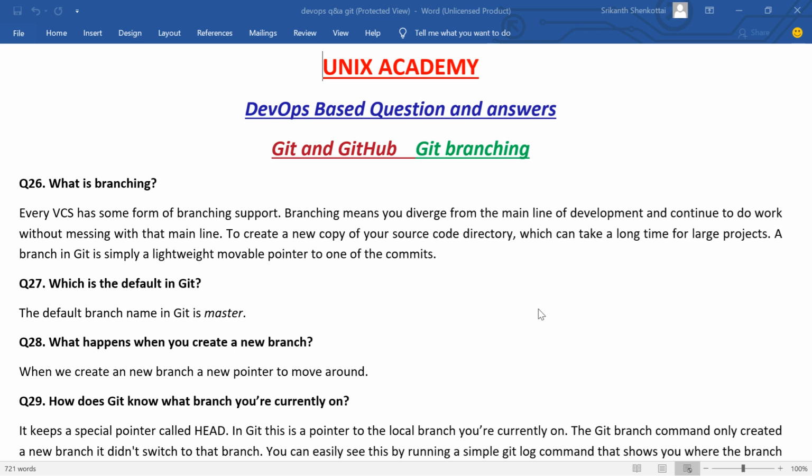Then the way Git branches is incredibly lightweight, making branching operations nearly instantaneous, and switching back and forth between branches generally just as fast. Unlike many other version control systems, Git encourages workflows that branch and merge often, even multiple times in a day.